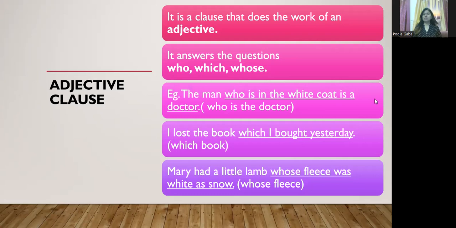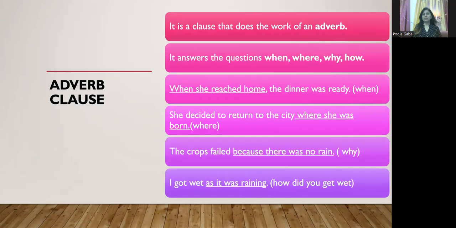Now, let us see the next one. The next one is adverb clause. As the name suggests, it acts like an adverb, the clause that does the work of an adverb. Now, how to know whether it's an adjective or adverb? Now, if it is an adverb, we will get the answer of when, where, why, or how.